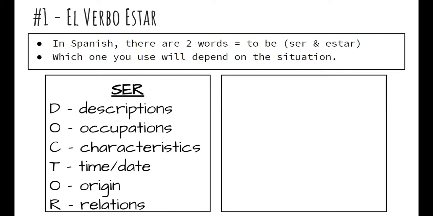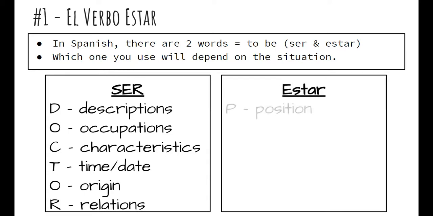Time and date, we've done time using ser. We're going to get to date here in a little bit. Origin, that's where you're from originally. So that's the de donde question, where are you from? And then I am from the United States. Yo soy de los Estados Unidos, por ejemplo. Relations, that's going to be like brother, sister, he is my dad, that kind of thing.